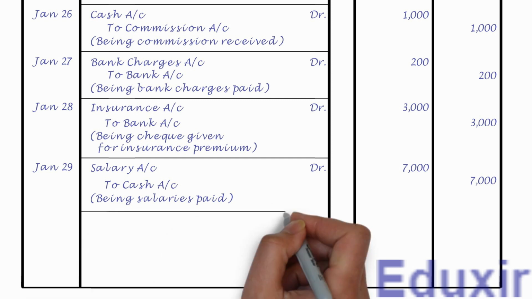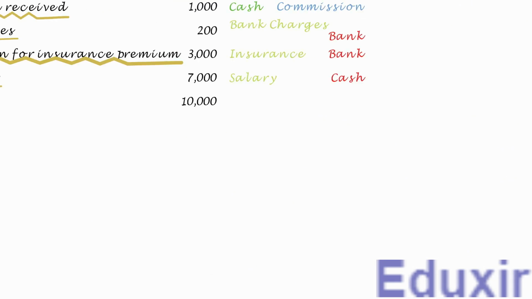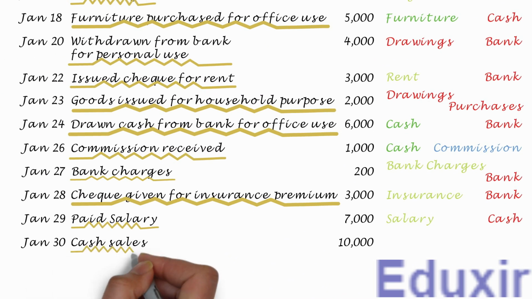Let us now draw a line to mark the completion of journalizing of this transaction. That completes the journalizing of this transaction. Let us now take up the next transaction. In this transaction, there is a cash sale of 10,000 rupees.